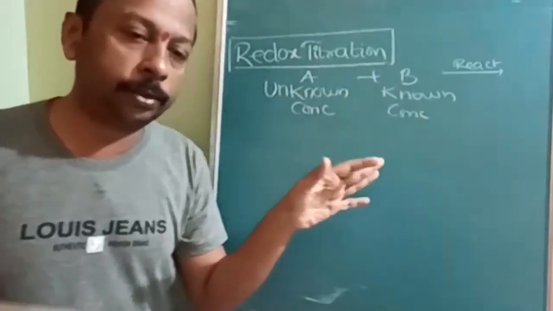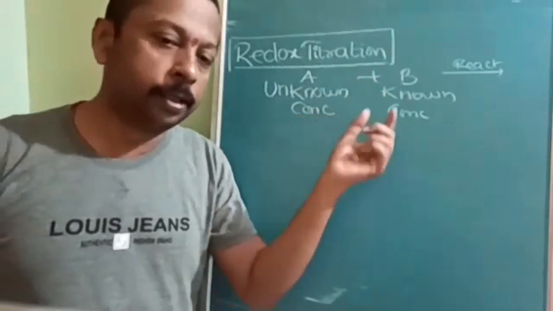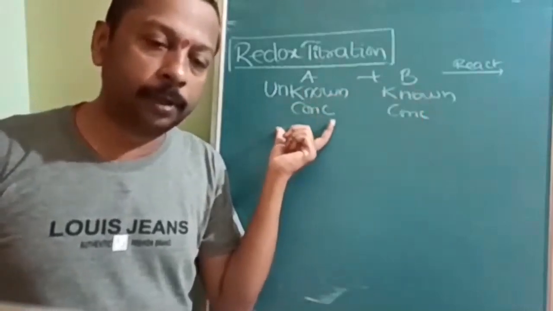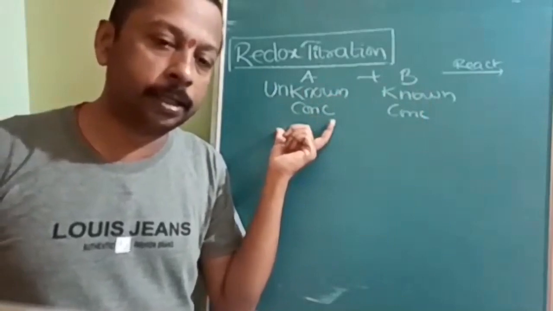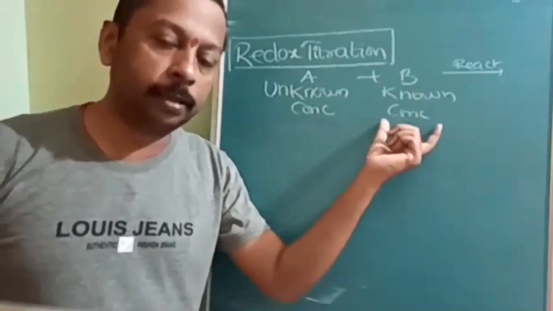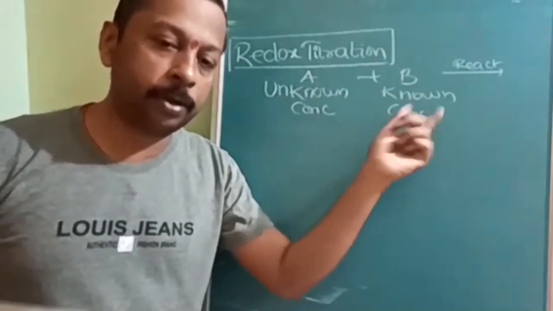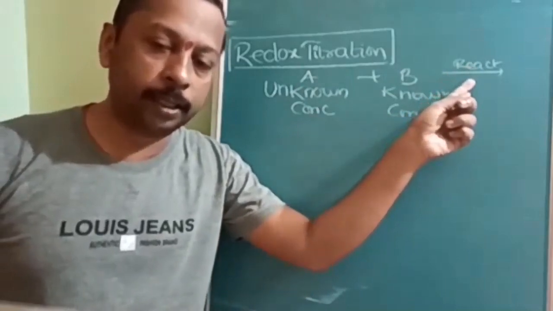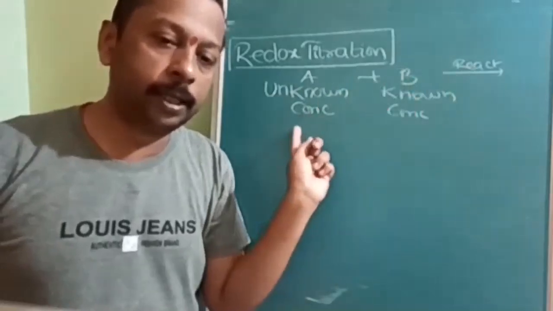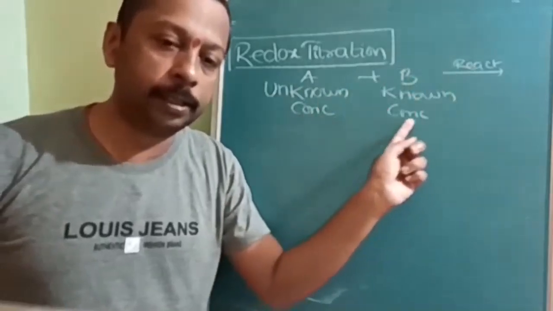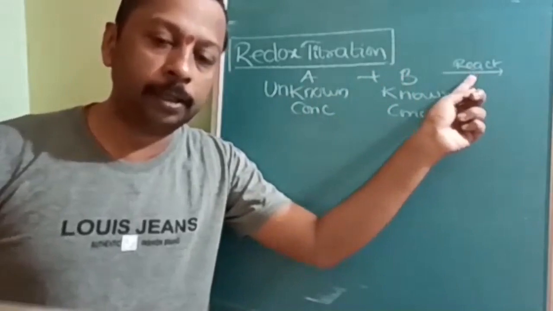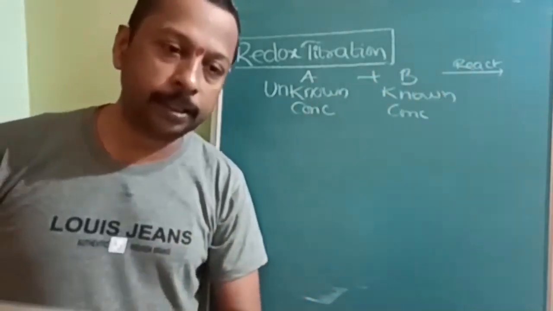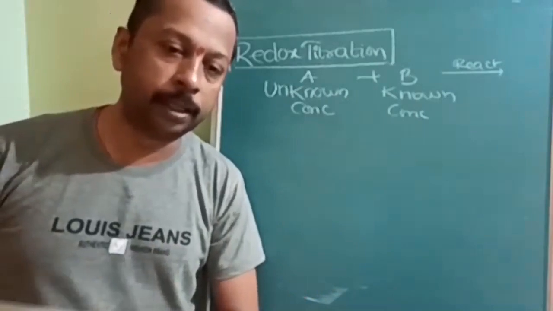There are remaining parts also, but first redox titration. If the unknown concentration is of an oxidizing agent, then we should select a reducing agent, because it will satisfy this condition only in that state. If this is also an oxidizing agent, there is no reaction. Anyhow, there is no permanent oxidizing agent and no permanent reducing agent.